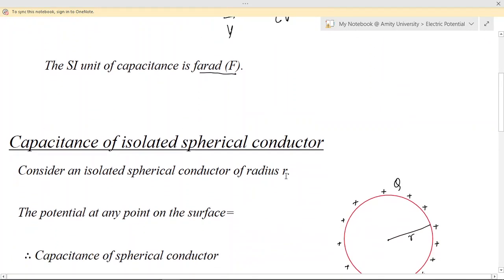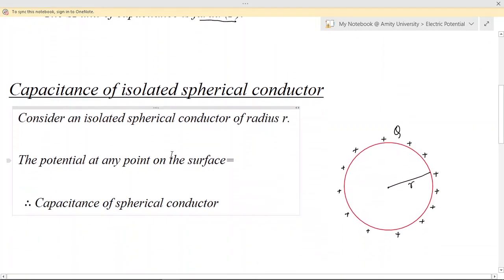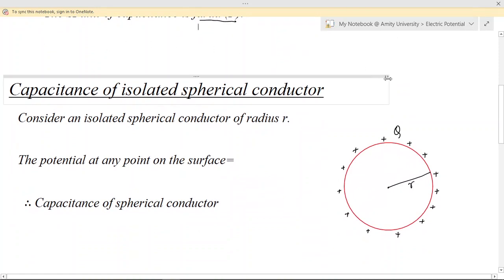Now based on this concept, today in this session we are going to find out the capacitance of an isolated spherical conductor. So what do we see here? Suppose this is an isolated spherical conductor of radius r, which is carrying a charge q uniformly distributed over its surface.